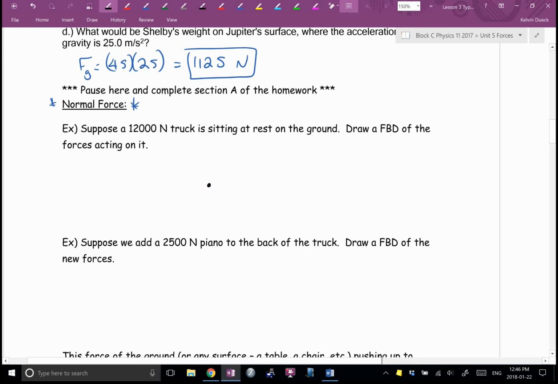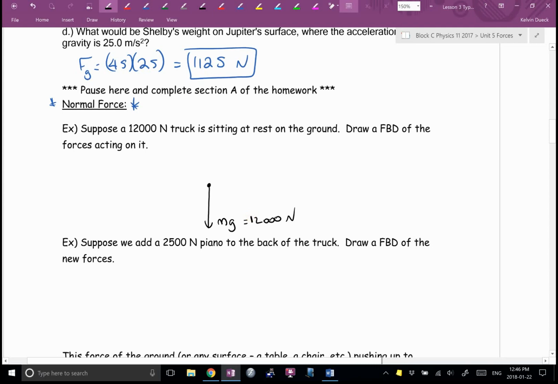What are the forces acting on it? Get the obvious one. Gravity, which way? mg. Oh, and I know what that is. What's the mass of the truck? Is the mass of this truck 12,000? How do you know the mass can't be 12,000? I've told you, memorize units. What they've given you is the weight. If I wanted the mass, I would divide by 9.8. That would give me the mass, but I know this is 12,000 newtons. So I could even put a number on there this time.